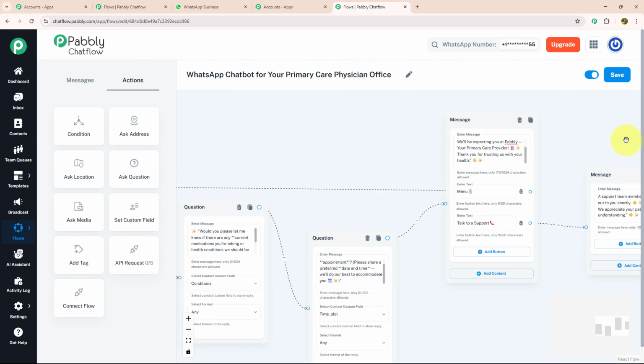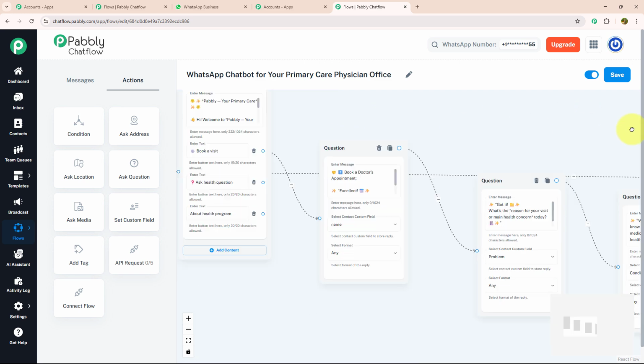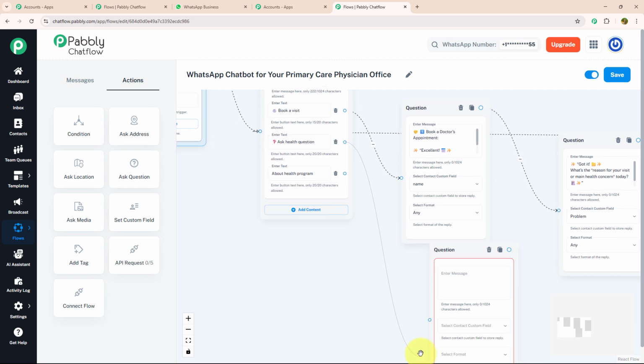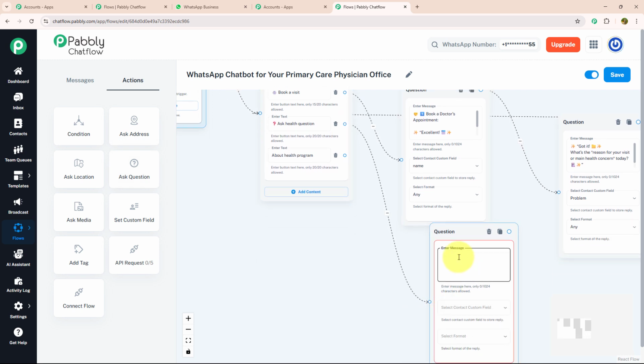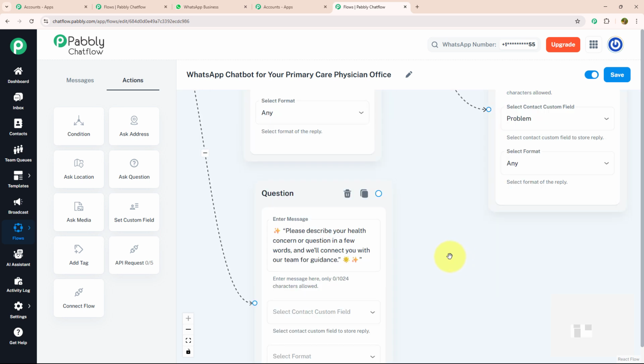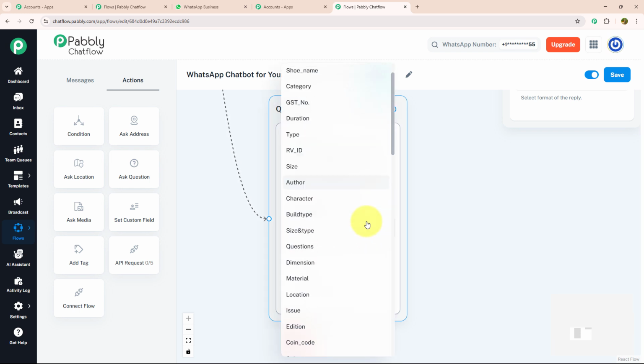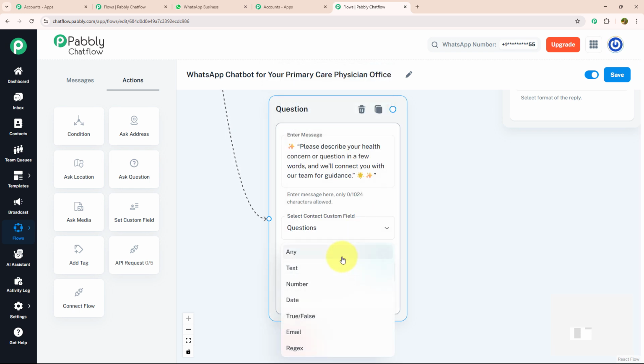Now, after completing our first action button, let's move to our next action button, which is ask health question. For that also, I'm going to drag and drop ask question, connect with my action button, and enter my message in which I ask my customer to enter their question like this. And for that, I'm going to provide my contact custom field as question and my format as any.